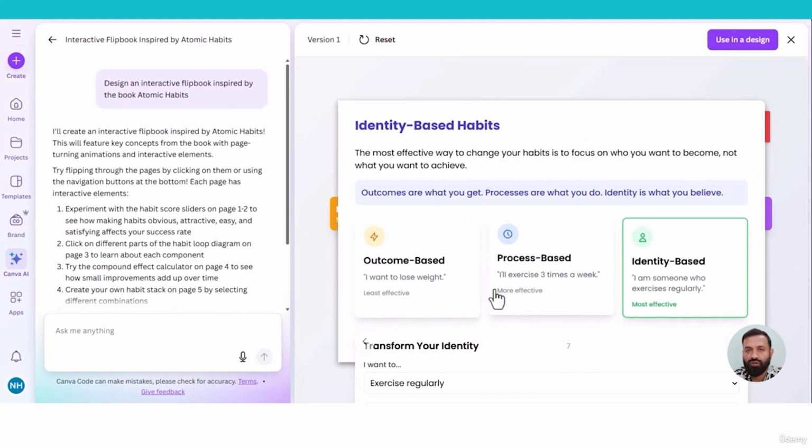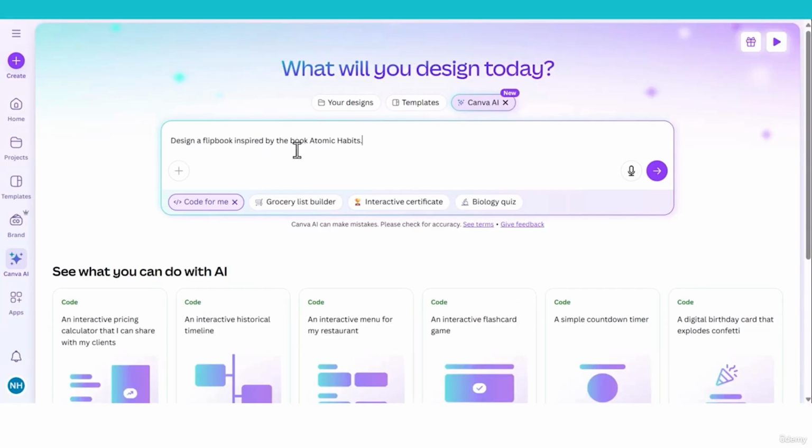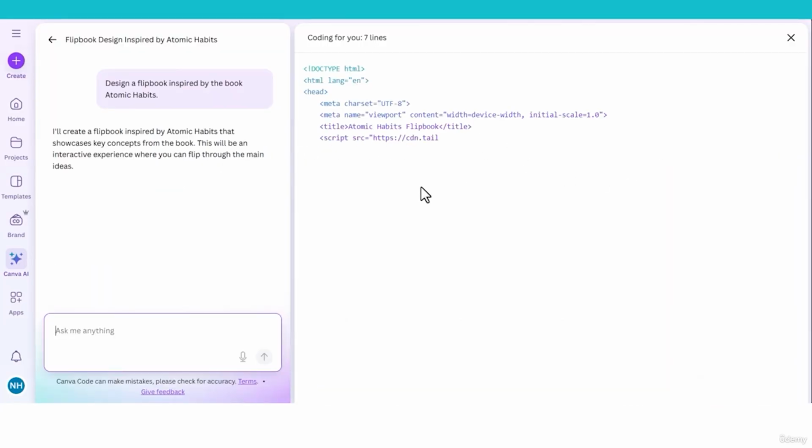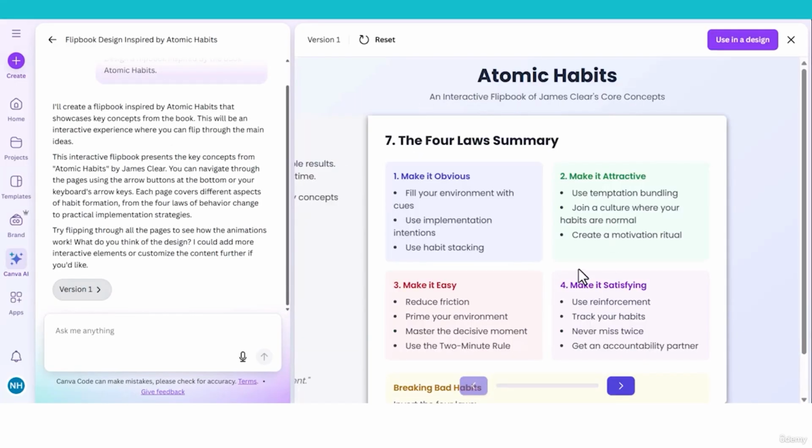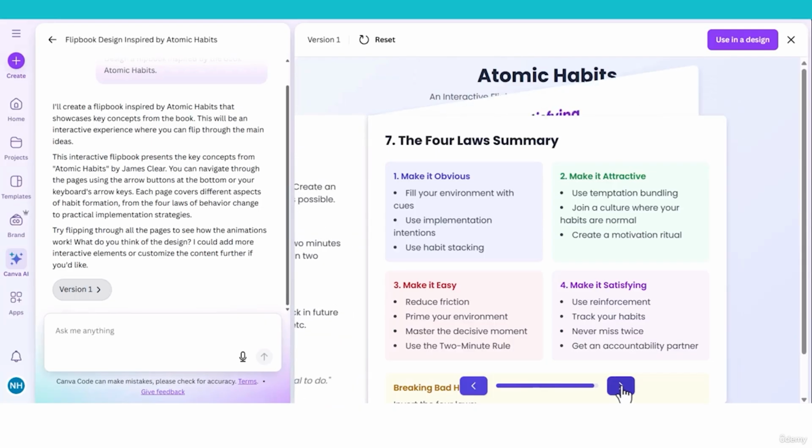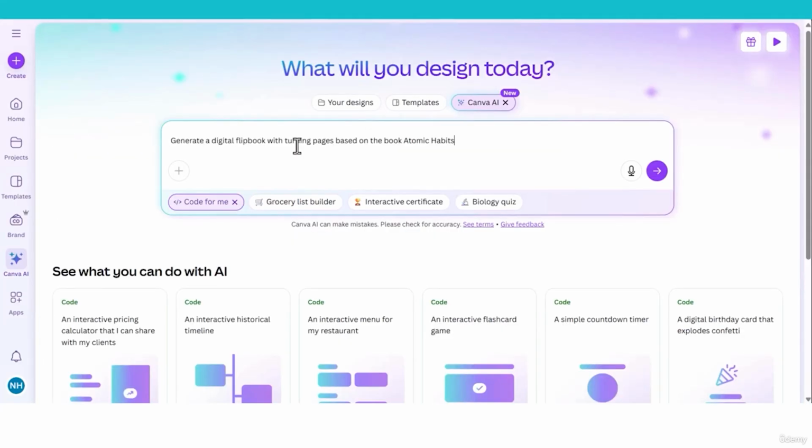This is not what I want. Let me try with another prompt. Design a flipbook inspired by the book Atomic Habits. Let's see whether Canva can build a flipbook. This is the final product. The information is correct, but it is not flipping, and this is not what I want. Let me write another prompt so that Canva can make a flipping book. Create a digital flipbook with turning pages based on the book Atomic Habits. Let's press submit.